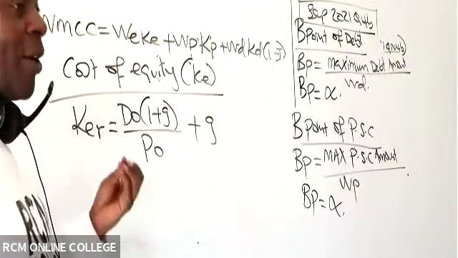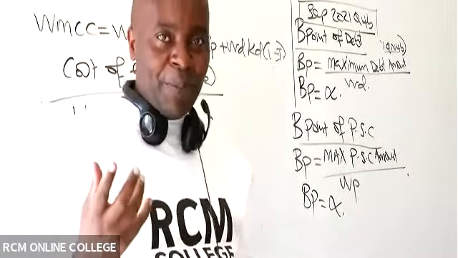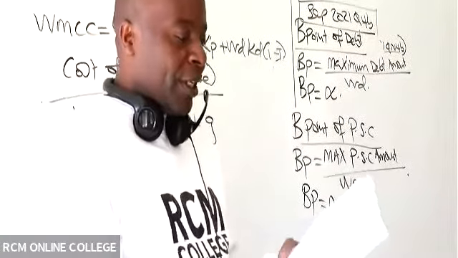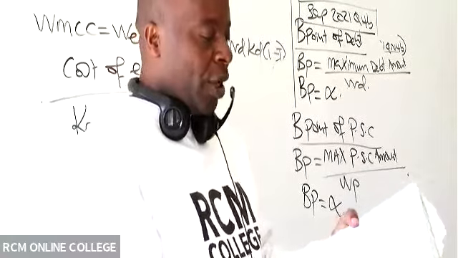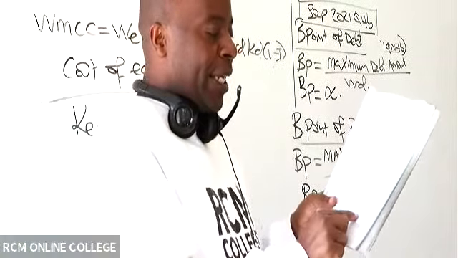Whenever you see examiner giving you many dividends, you can see in this case here, the examiner has given you 5 dividends, 5 DPSs. Look at note number 1. Are you able to see the DPSs there?